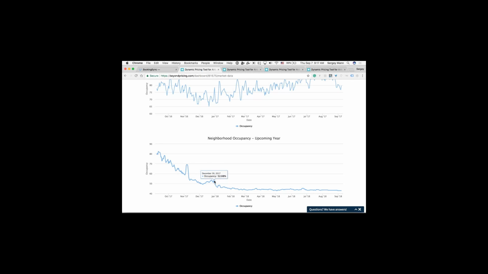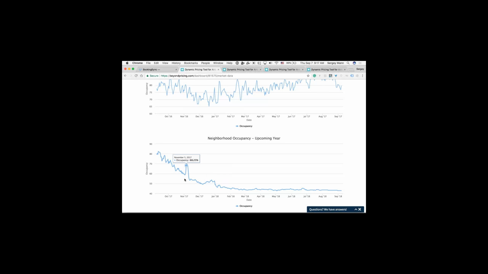So we're able to detect that and compare it to last year and how the neighborhood was doing.